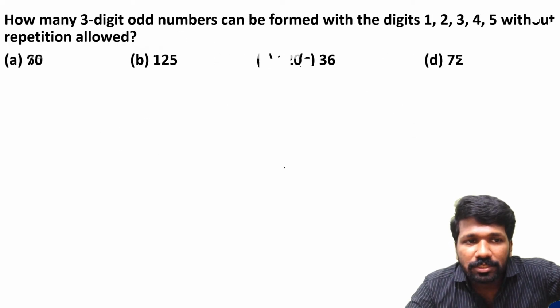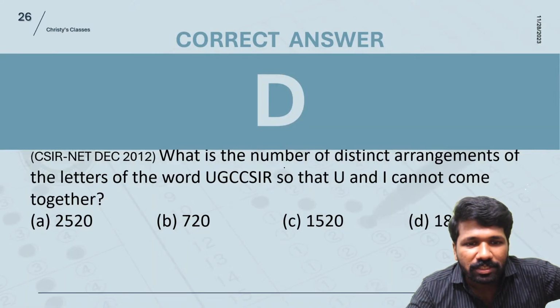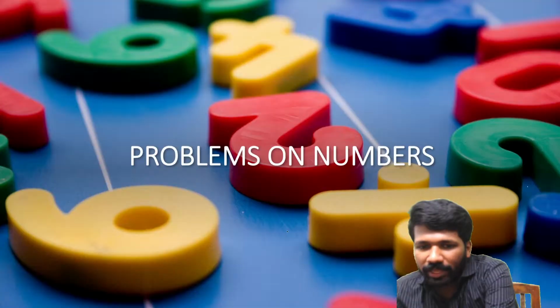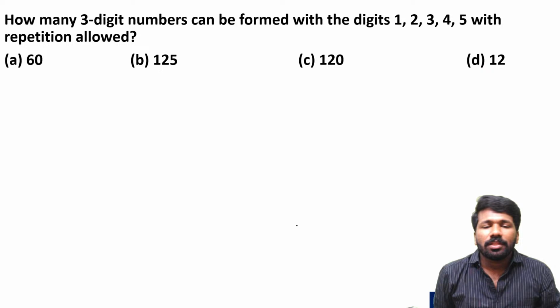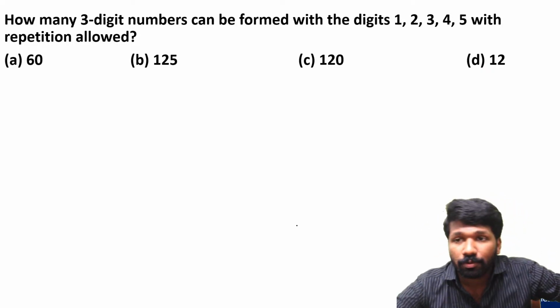Now, instead of 5 digits, what about 3 digits or 2 digits or 4 digits? What will happen then? For example, this question. There again, only the fundamental principle of counting is needed. How many 3-digit numbers can be formed with the digits 1, 2, 3, 4, 5 with repetition allowed?